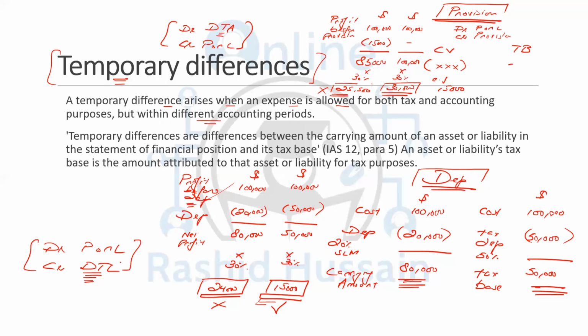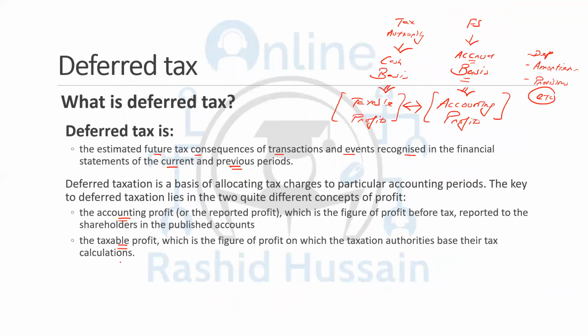So deferred tax is simply the future tax consequences. Either you will be paying less tax now and you have to pay the complete tax in the future, so it should be recorded as a deferred tax liability.